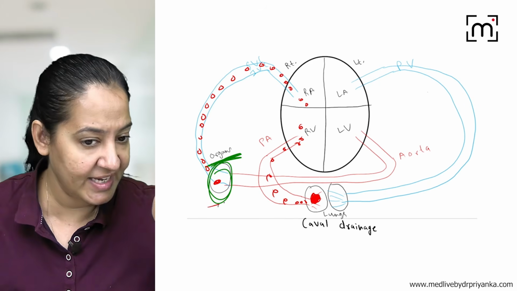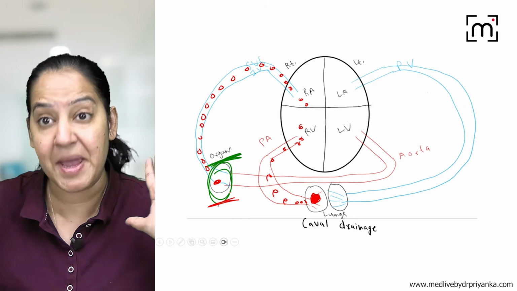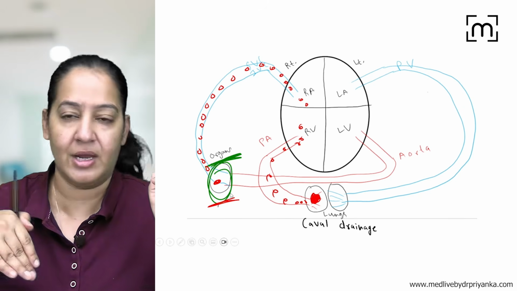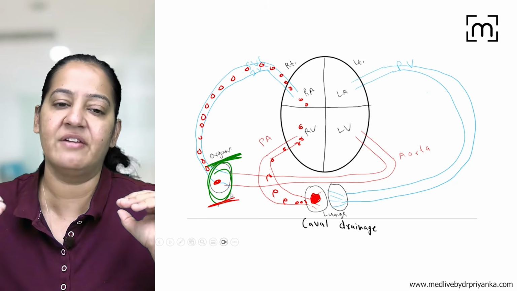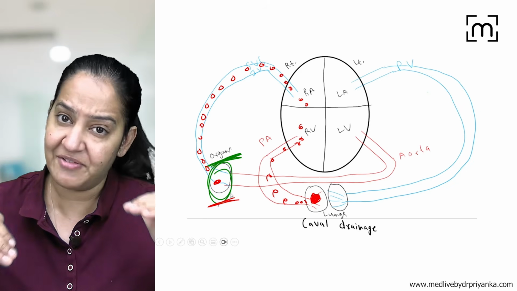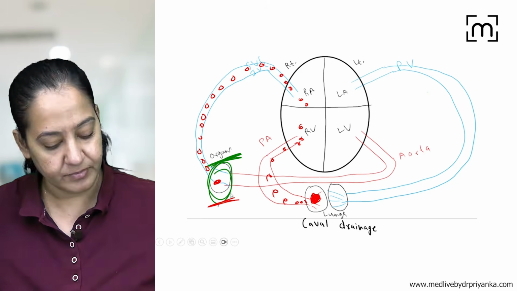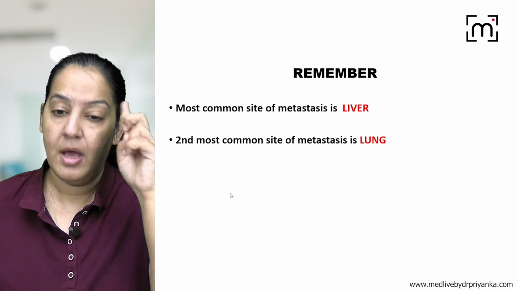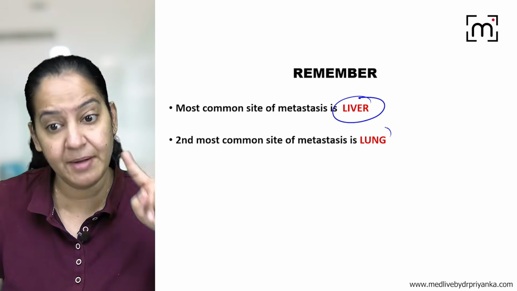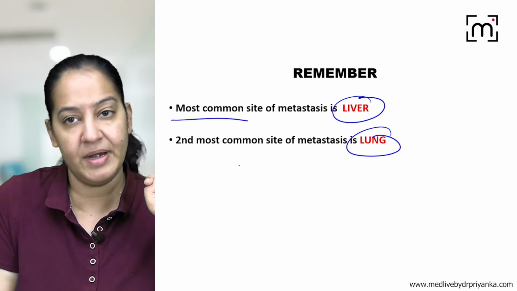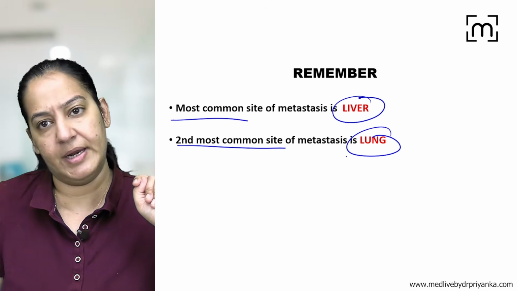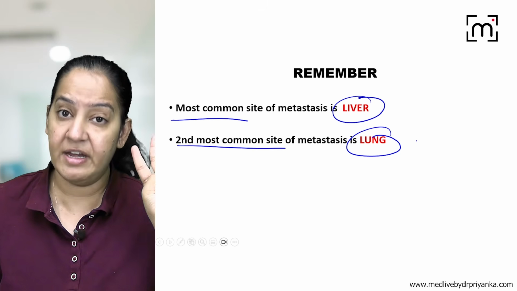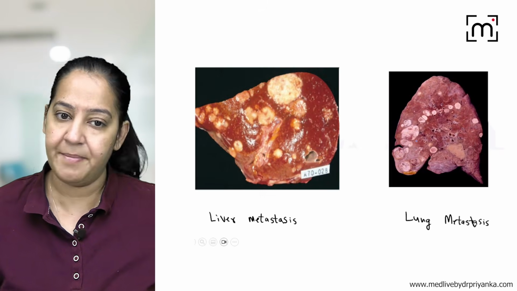So a tumor in any organ, if it is spreading by the hematogenous route, via veins, you can see it is going to the lungs. The first organ coming in the way is the lung, so the secondary is most commonly formed in the lung. So secondary is most commonly formed in two organs in the hematogenous route. Most commonly in the liver, second most commonly in the lung. These are the two most common organs involved in the hematogenous route.